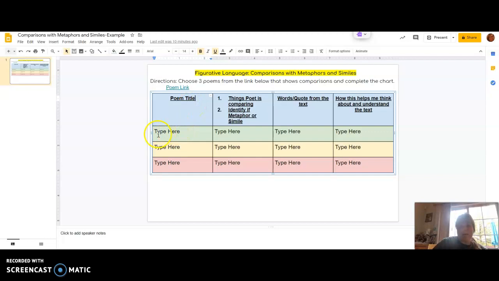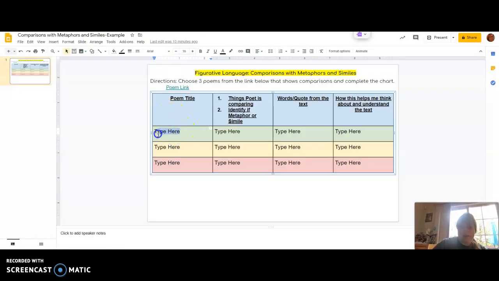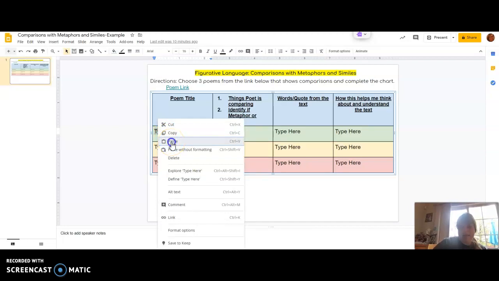So the first thing is poem title. Everything in all this green is where I'm going to be listing all the information from this poem. The yellow would be a second poem I would find, and the red would be a third poem I would find. So poem title. You could choose just to type it, or I think I might copy and paste. I'm going to highlight this whole thing, and then right click and copy it, and then I'm going to go back to my chart. I'm going to get rid of this, and for me it's Control V, or you could right click and paste it in.